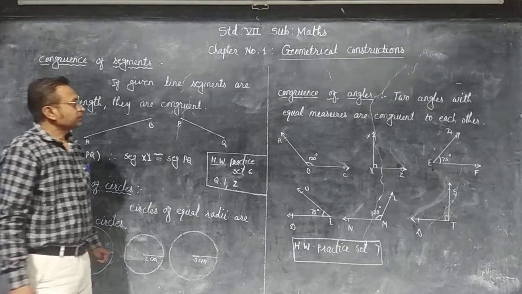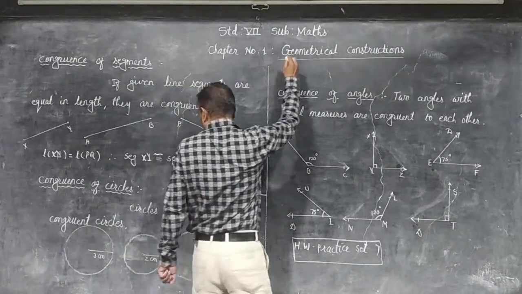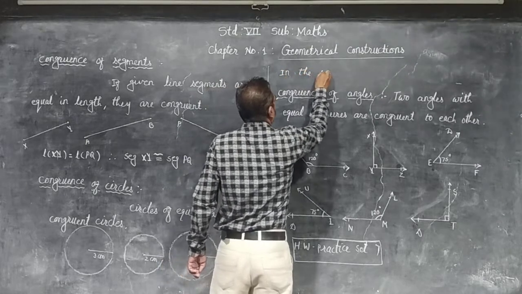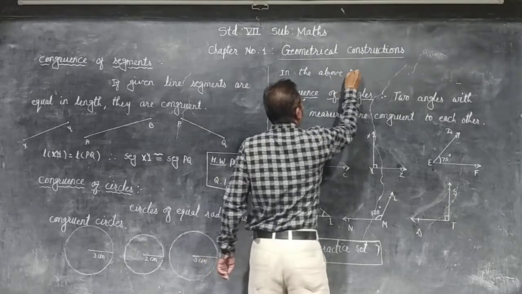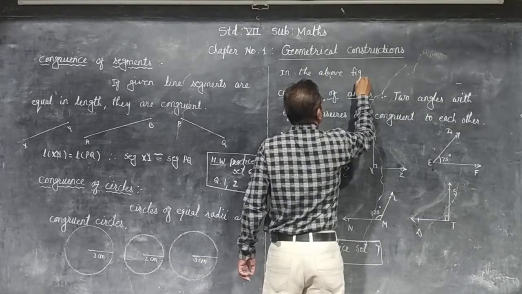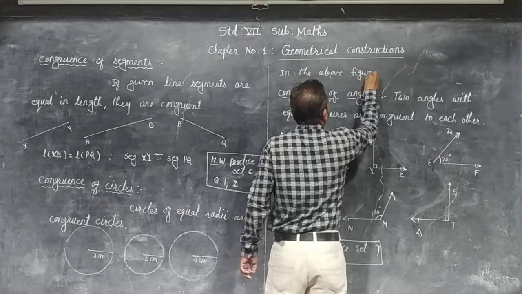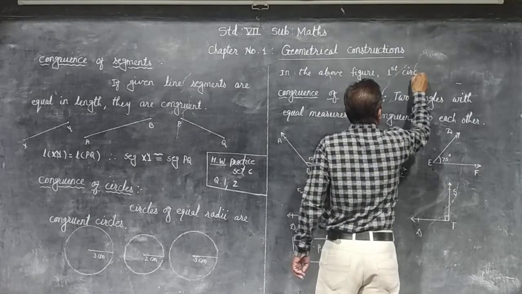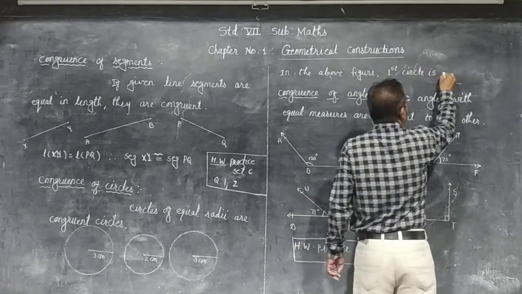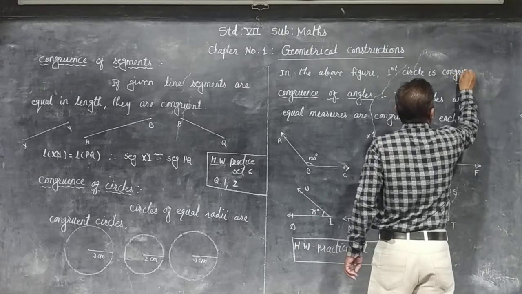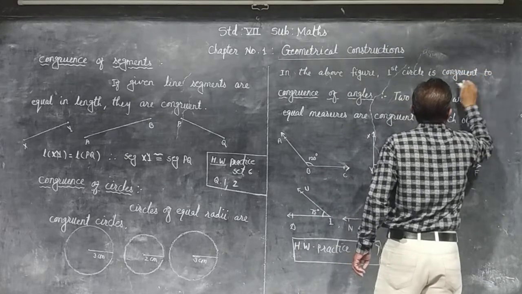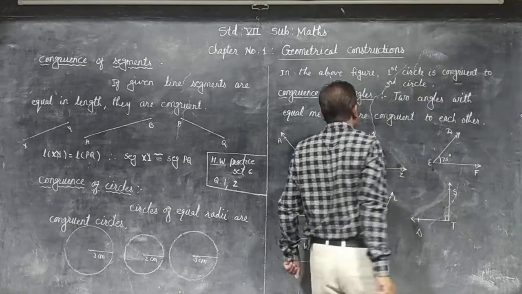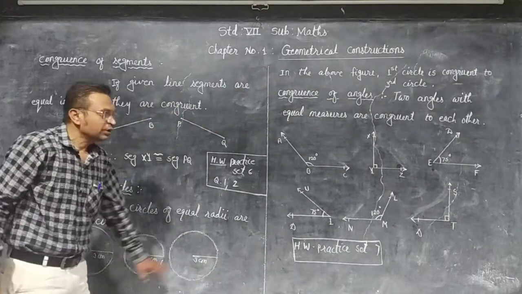Okay. Now we can write it in the above figure: first circle is congruent to third circle. Okay, in this figure, first circle is congruent to third circle.